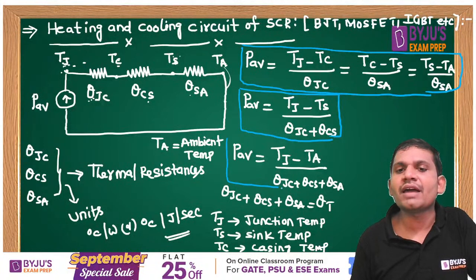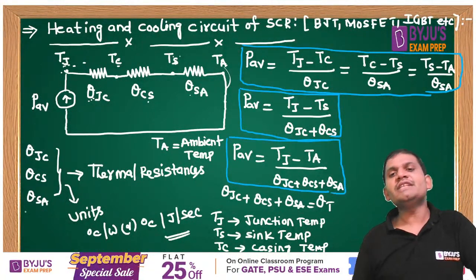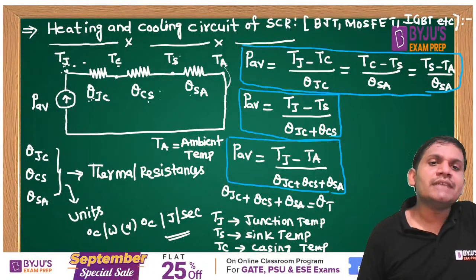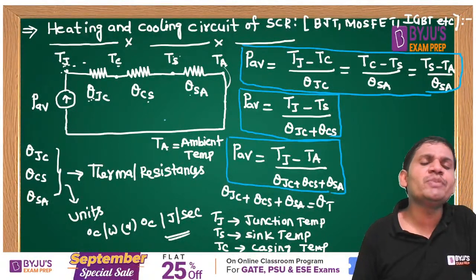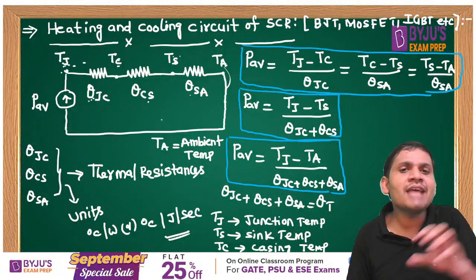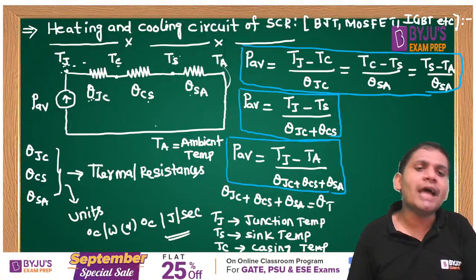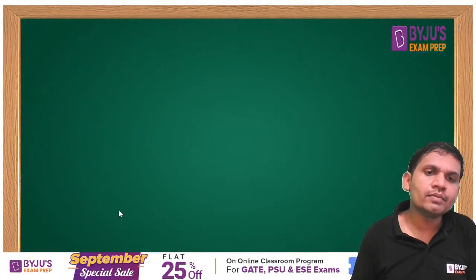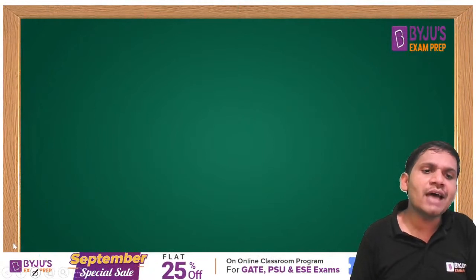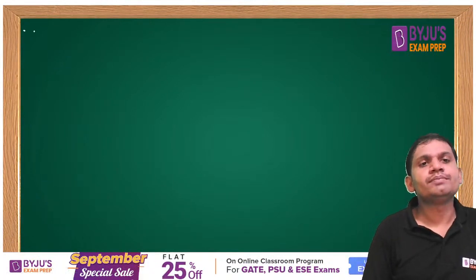This is the average thermal power. Yes, these points mainly you remember, students. Generally, these heat sinks are made with which material, students? Heat sinks are made with either copper or aluminum, but aluminum is more economical. Very important. Heat sinks are made with which material?